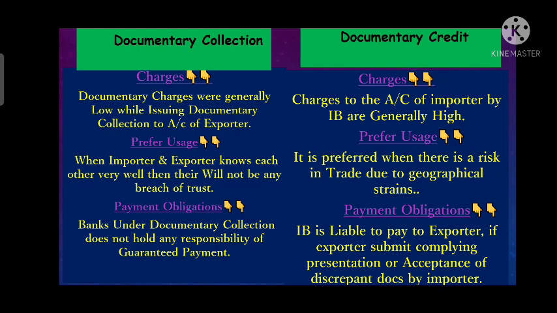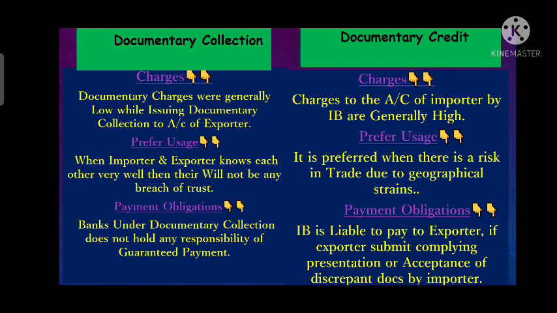Whereas documentary credit is preferred when there is a risk. That risk can be due to unknown interaction of both the parties. It can be due to country risk. It can be due to geographical risk. It can be due to political risk. It can be due to any sort of risk. There are many sorts of risks which are involved in international trade transactions.